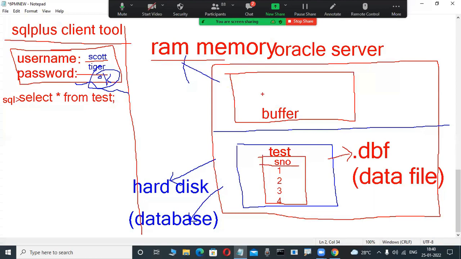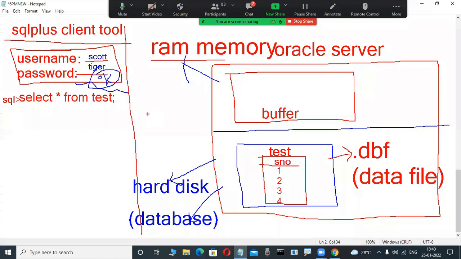Why? Anybody who is a C, C++, Java, or .NET programmer is well known with this. Whenever we execute a program, where is it executed? In a RAM memory area. Same here also: whenever we submit select, update, delete, or insert statements, which are SQL language commands, where are they executed? In the RAM memory area, which is an instance, in a buffer only. In the shared pool there is a library cache, where syntactic and semantic checking happens. So many things are there.